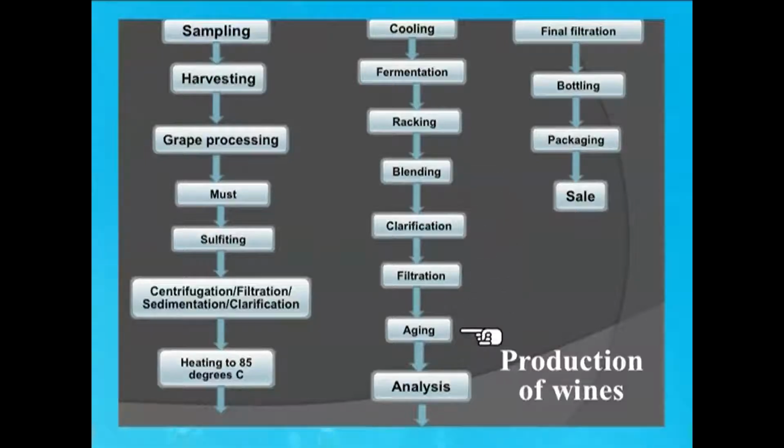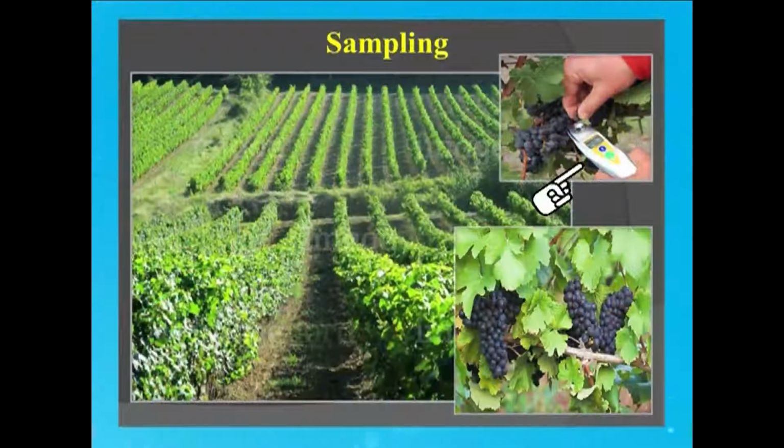Aging is important in wine. Then the wine can be analyzed. If there are some changes, final filtration can take place, then bottling, packaging and sale. In the sampling part, it is important to note that there is a small instrument called a hydrometer which can be held just beneath the grape to see the sugar concentration. Ripeness is very important. It should not be over or underripe.